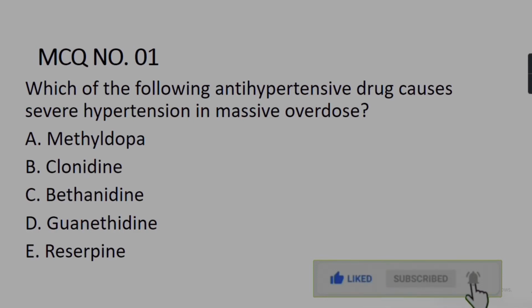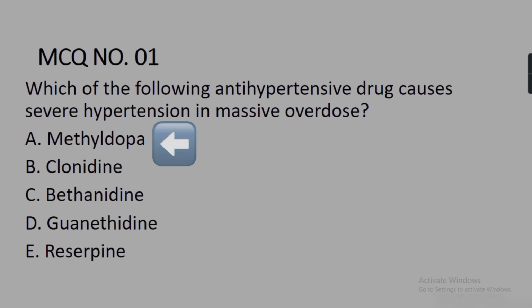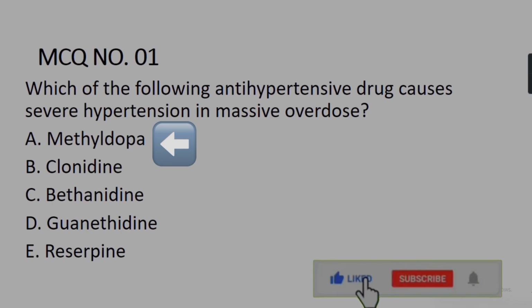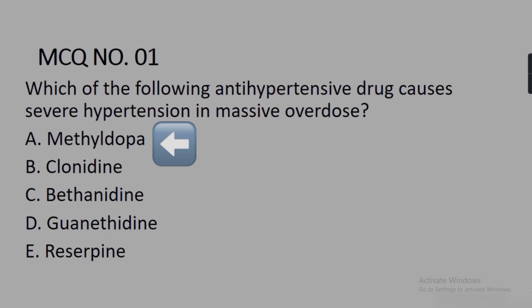As you are seeing on the screen, which of the following antihypertensive drug causes severe hypertension in massive dose? First option is methyl dopa. If we talk about methyl dopa, it's a hypertensive agent that is used preferably in pregnancy and also used in patients with renal insufficiency because it does not decrease blood flow to kidney. It's an alpha 2 agonist and its mechanism of action is to stop the adrenergic outflow from CNS that results in a reduction of peripheral resistance leading to a decreased blood pressure.